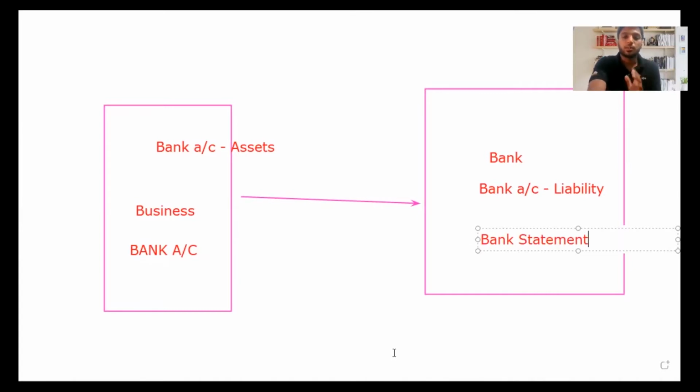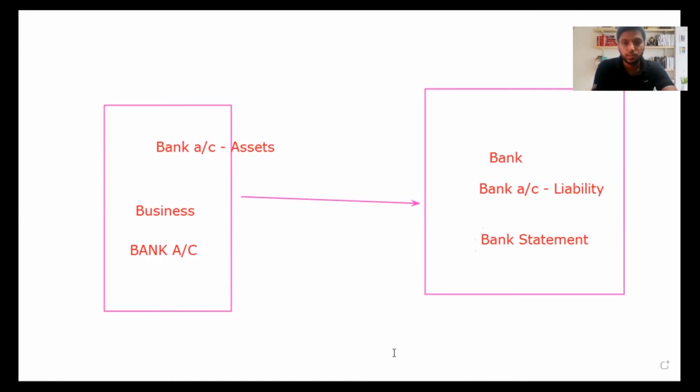Now the difference between the bank account and the bank statement is the bank reconciliation statement. Certain things will be there in the bank account and will not be in the bank statement. Certain things will be there in the bank statement and will not be in the bank account. So when you don't have these details in the correct areas, we consider it as a bank reconciliation statement.